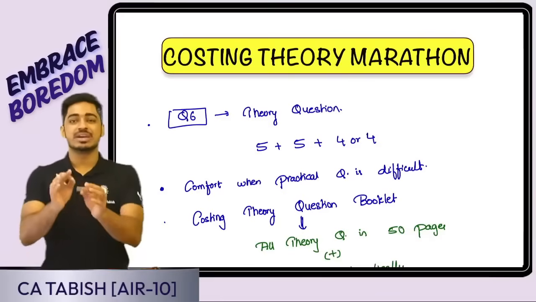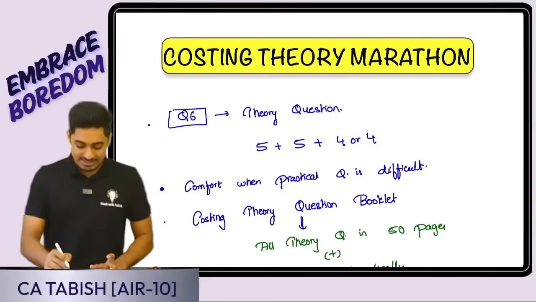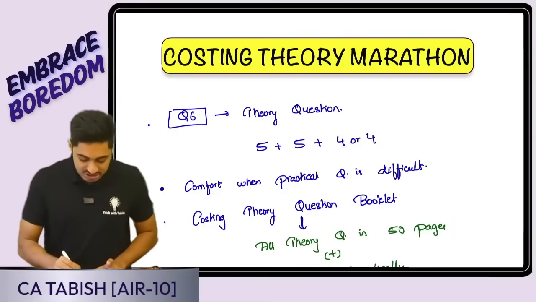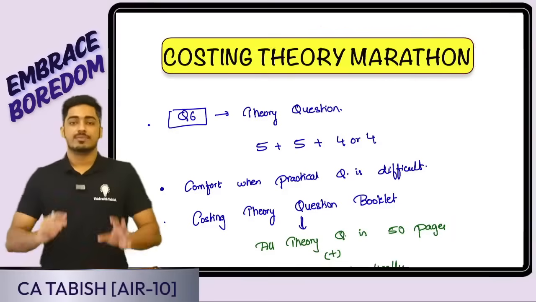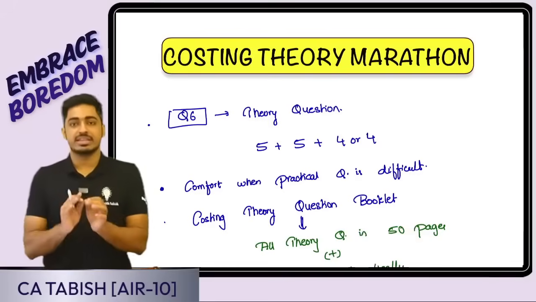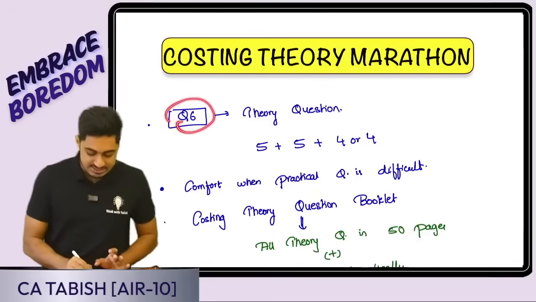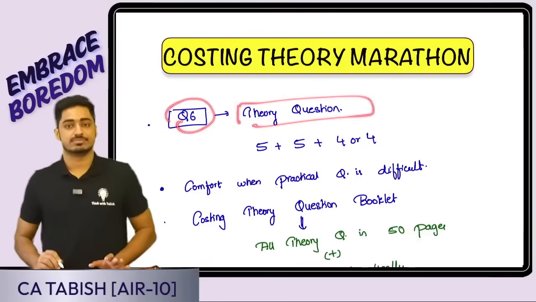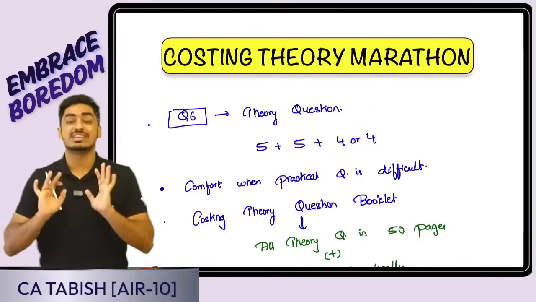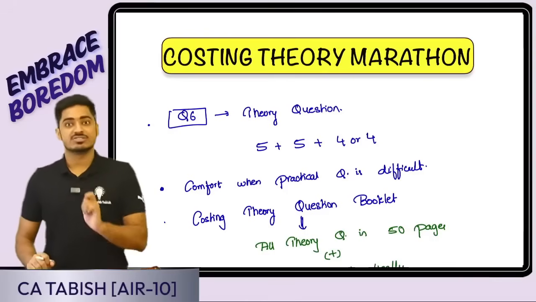So, to help you guys in your last leg before examination, we have come with a costing theory marathon. Now, you might already know that in the costing paper, question number 6 is going to be a theory question. Most students ignore theory and go. That is not a good strategy.